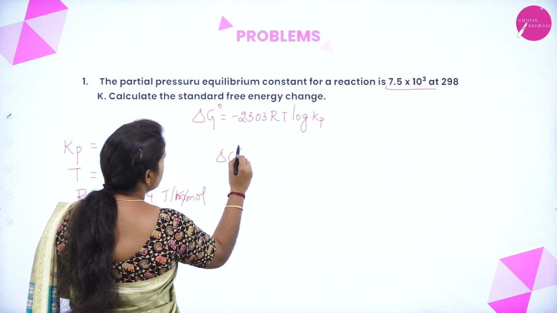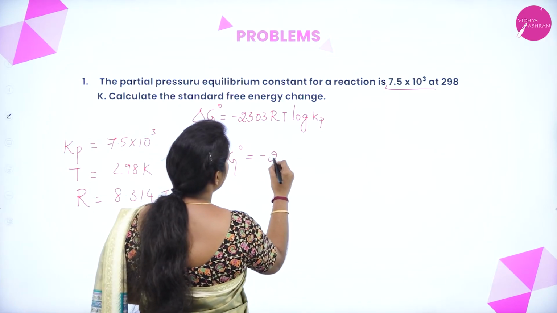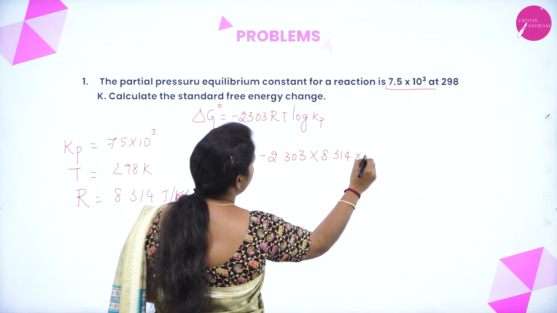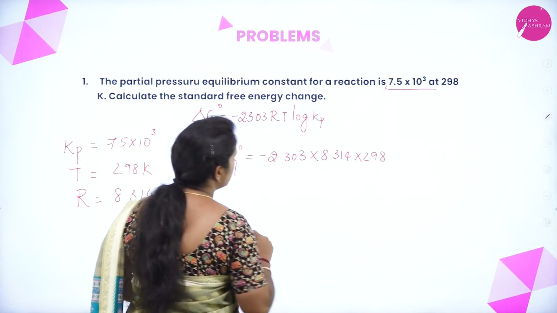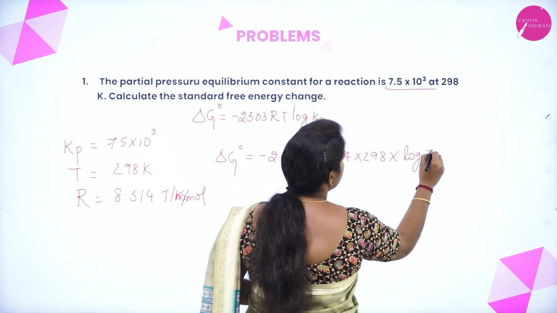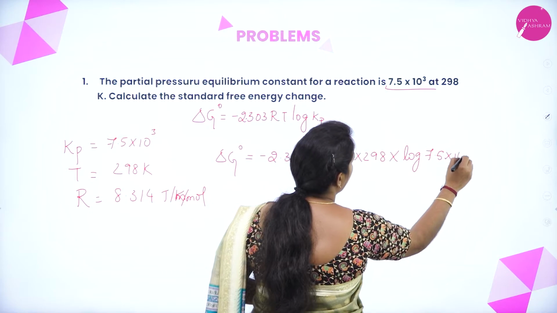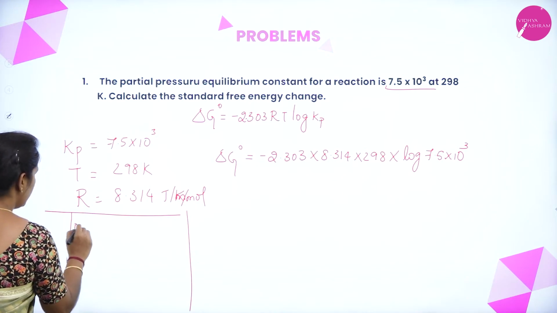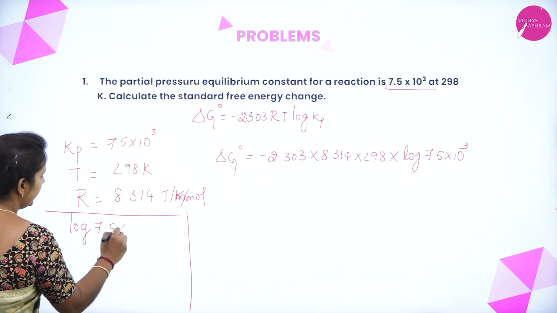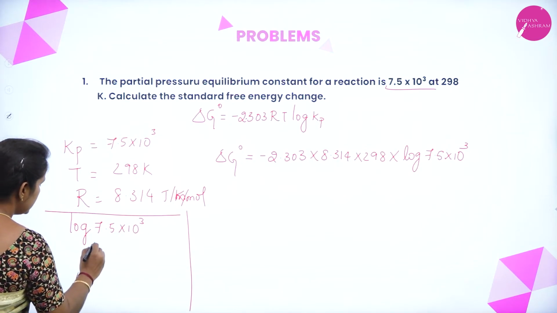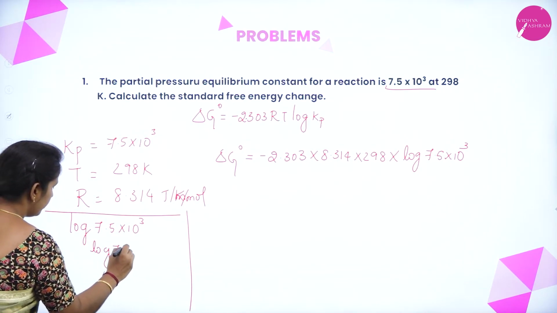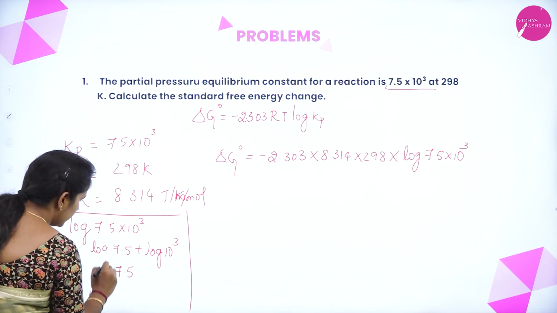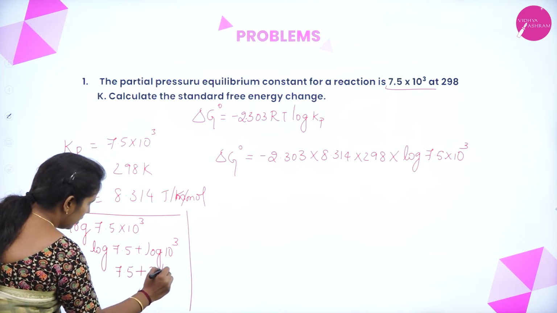Now if you substitute into the above equation, that is minus 2.303 into 8.314 into 298 into log of 7.5 into 10 to the power of 3. Now I'll solve the log here. Log of 7.5 into 10 to the power of 3 can be written as log of 7.5 plus log of 10 to the power of 3, that is log of 7.5 plus 3 into log 10.